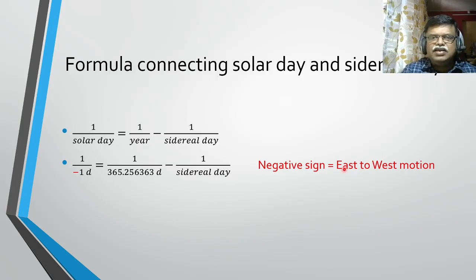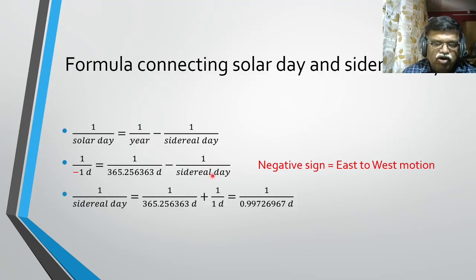So, for example, the revolution of the earth around the sun is from west to east. The rotation of the earth about its own axis is west to east, and we consider all those motions positive. With that convention this becomes a negative motion, as the sun moves from east to west in our sky. The year is 365.25633 days, and the sidereal day is what we are interested in finding out.